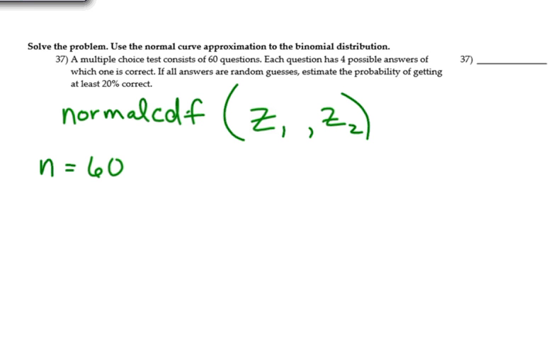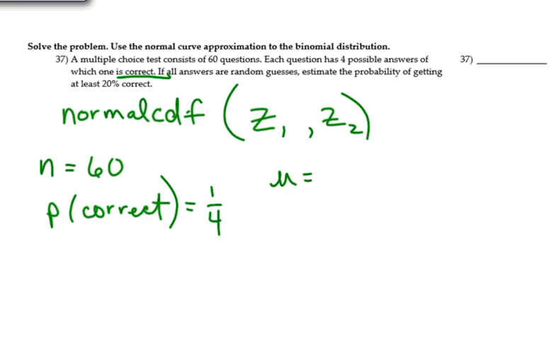The first thing we're going to look at, besides this is a number, is the probability of getting a correct answer. Well, it says that there are 4 possible answers, and only one of those is correct, so the probability is 1/4. And then we're going to find the mean, which is the number times the probability. So 60 times 1/4 would be 15.